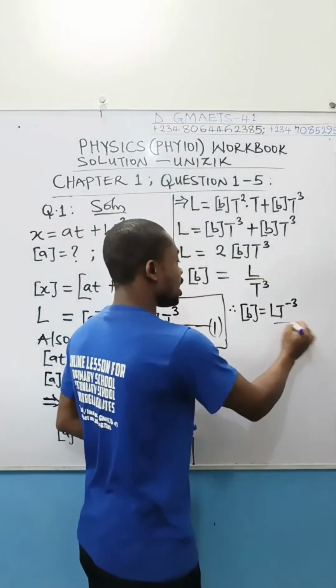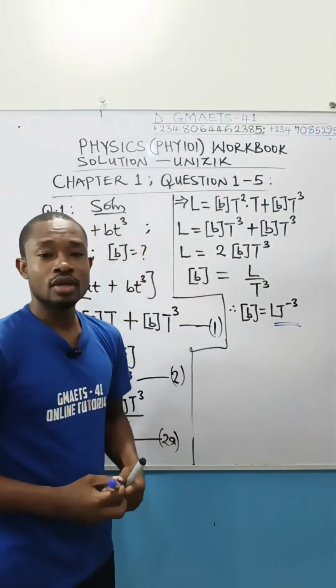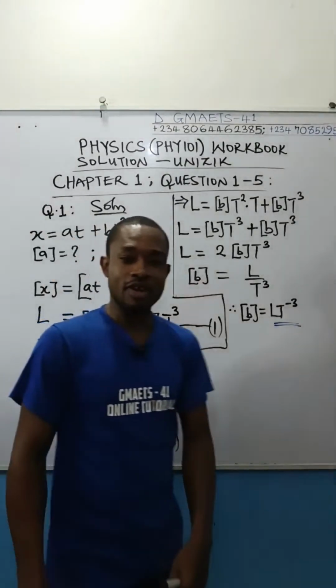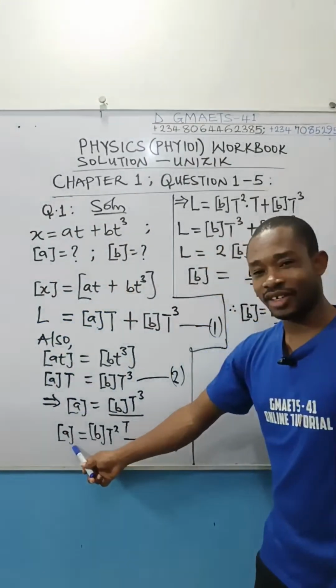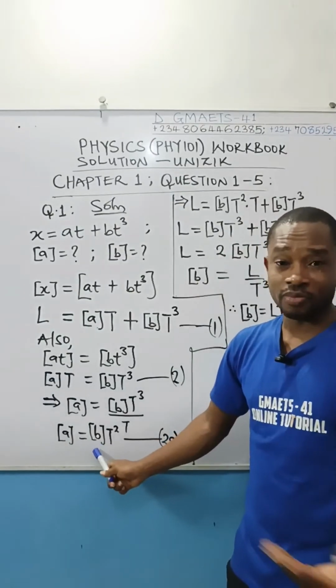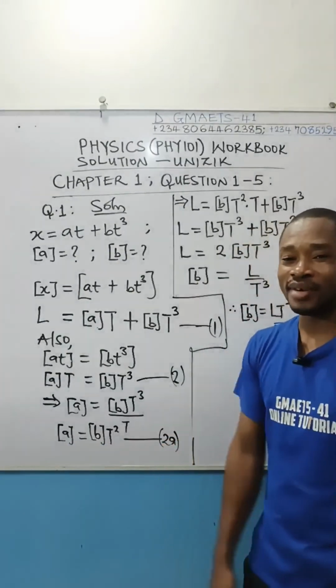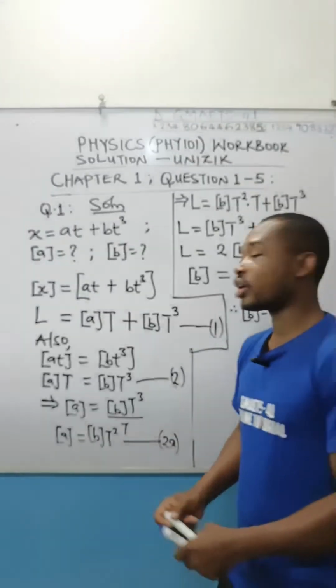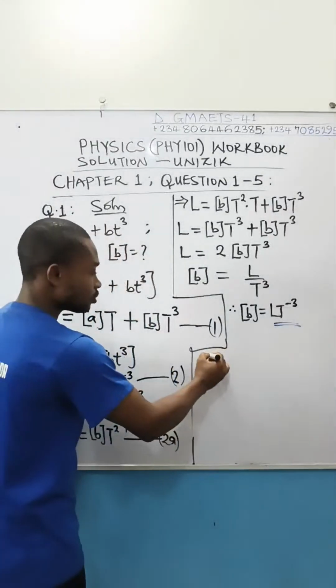So we have obtained the dimension of B. With this, we can now come back to this fake dimension of A, because I had already gotten the dimension of A. I call this fake because we don't know the dimension of B in this case. It still contains an unknown dimension. So now we know the dimension of B, just simply come back and substitute to get the dimension of A.